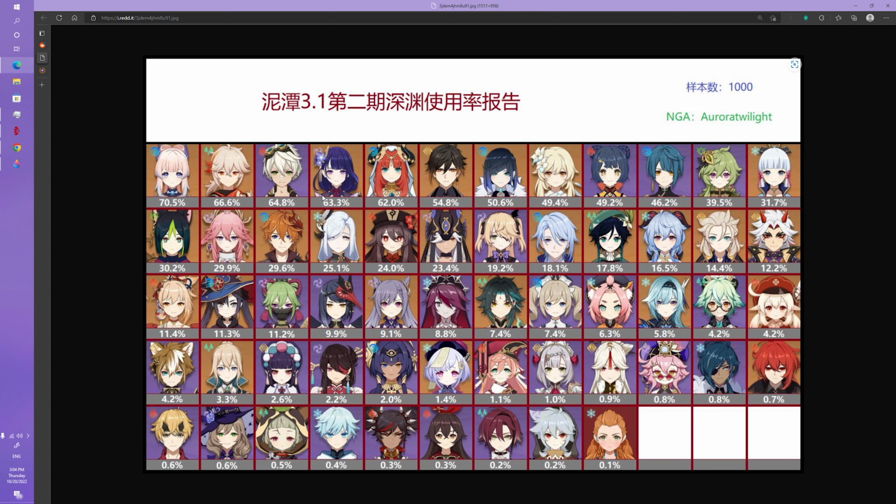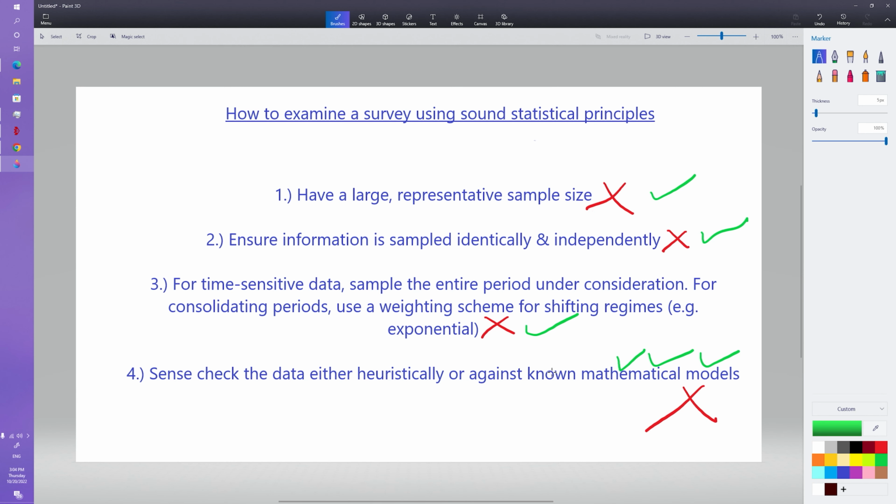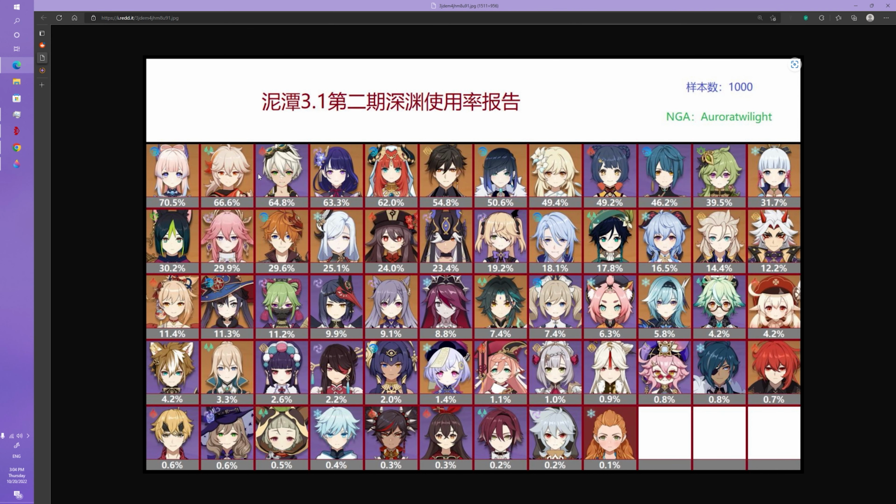And even if those conclusions include that Bennett and Kazuo are at the top, much the same way, if you can't trust the data, it doesn't matter what it says, what you want to believe, even if heuristically we know from a meta perspective these characters should be at the top, because the data is so suspect, we cannot conclude anything legitimate from it.